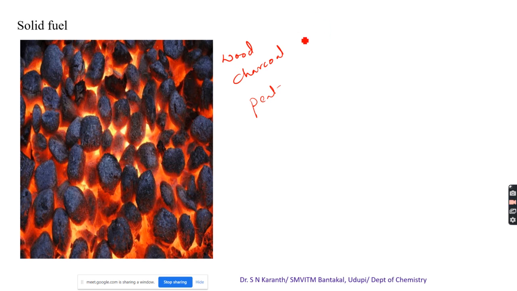These are all primary solid fuels, and examples of secondary solid fuel are coke and again charcoal, which is obtained from wood, and coal. These are the examples for solid fuel.